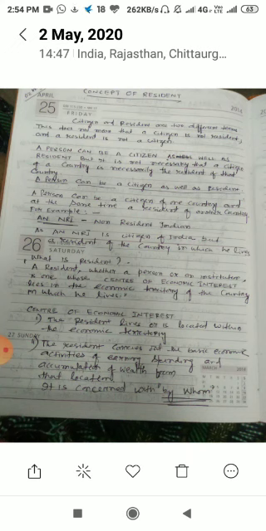Among them, one says a resident, whether a person or an institution, is one whose center of economic interest lies in the economic territory of the country in which he lives.